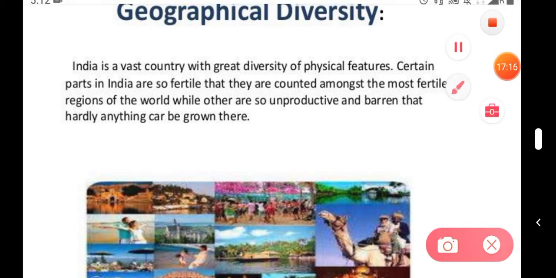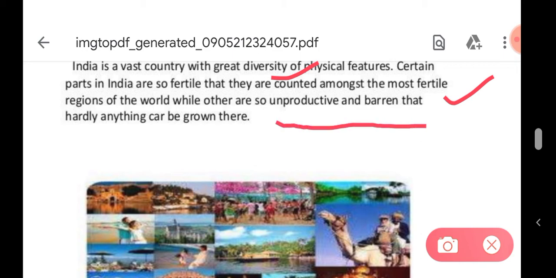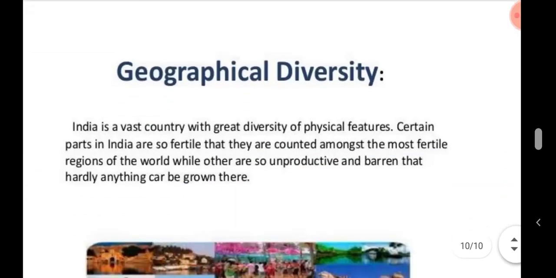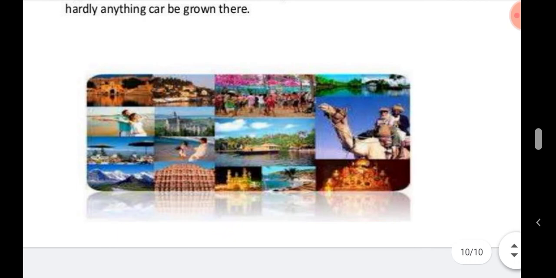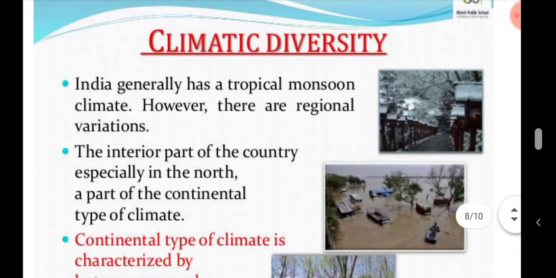You can say that India is a vast country with great diversity of physical features. Certain parts in India are so fertile that they are counted amongst the most fertile regions of the world, while others are so unproductive and barren that hardly anything can be grown here. Okay, so this is the difference. This is the diversity of India, called the geographical diversity of India. The diversity of India is also a very interesting part.